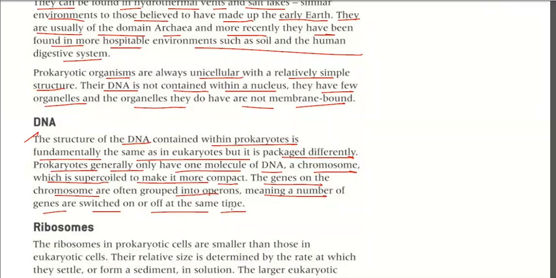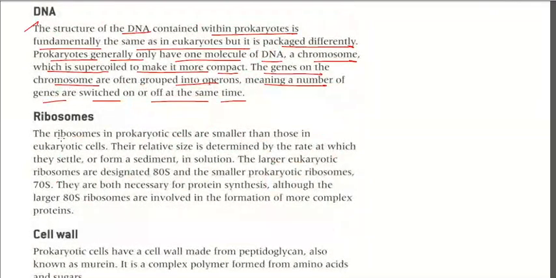Okay. Now we will discuss ribosomes. Ribosomes in prokaryotic cells are similar to those in eukaryotic cells. Their relative size is determined by the rate at which they settle to form a sediment in a solution. The larger eukaryotic ribosomes are designated 80S, and the smaller prokaryotic ribosomes are known as 70S.